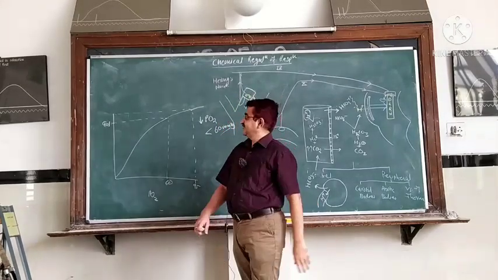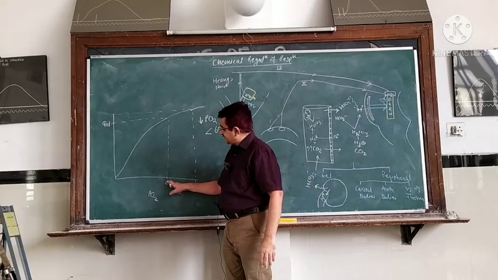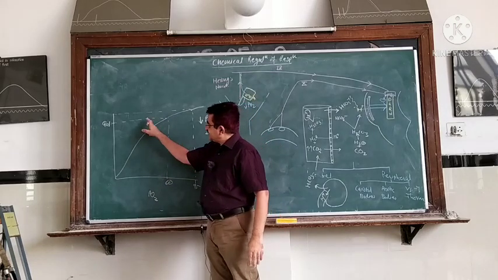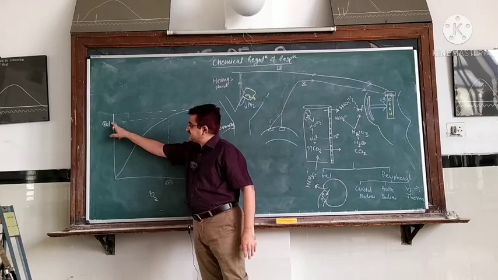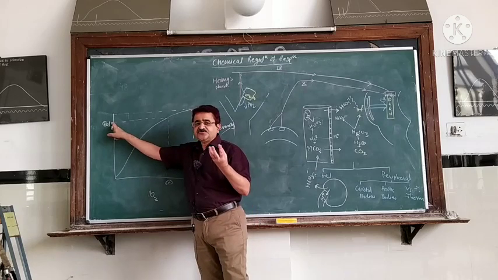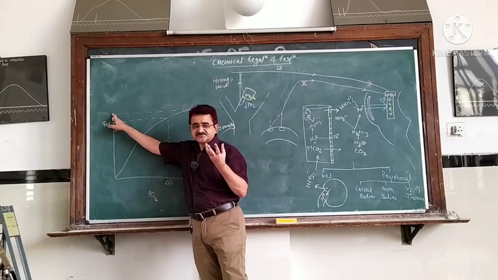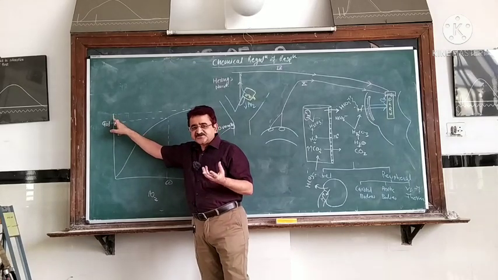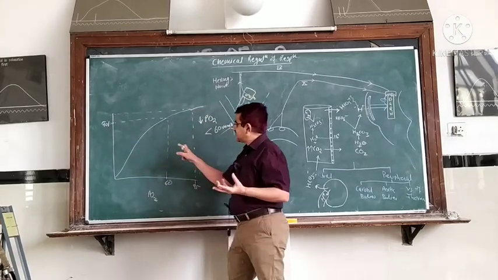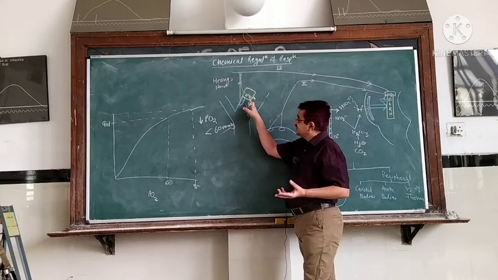Let us see what happens. When the PO2 has fallen to 60 millimeter of mercury, the hemoglobin is 90% saturated with oxygen. That means it contains slightly less oxygen than when it is 100% saturated. This reduction in the oxygen level in the blood slightly stimulates the peripheral chemoreceptor.